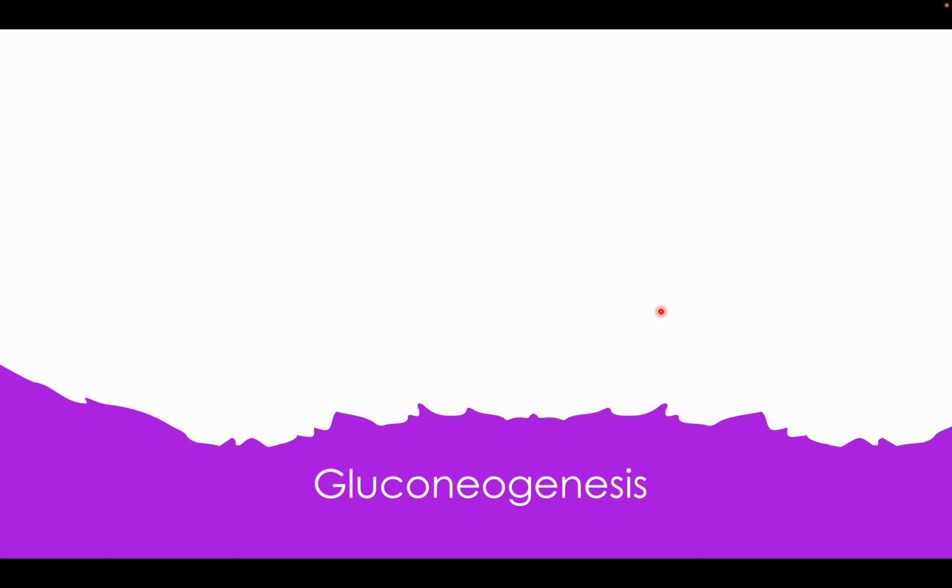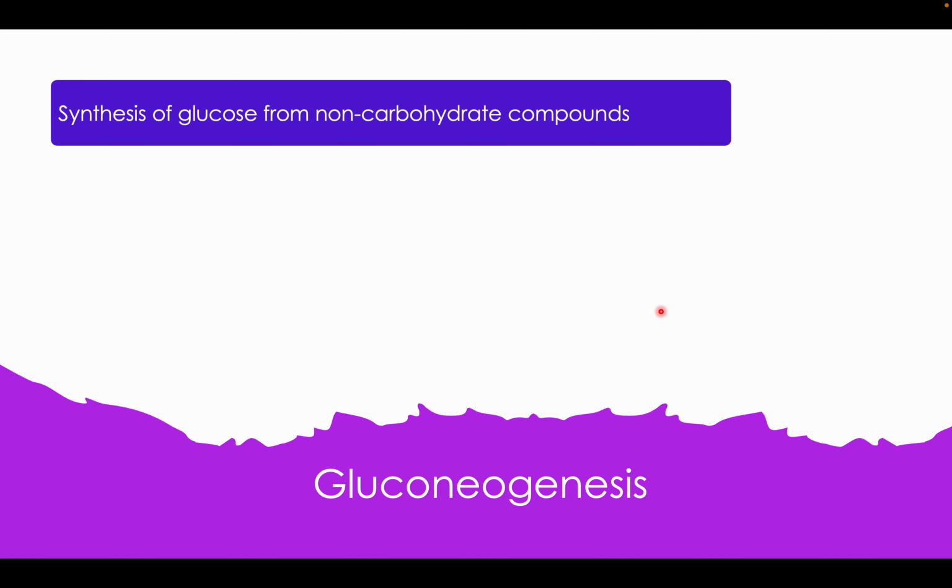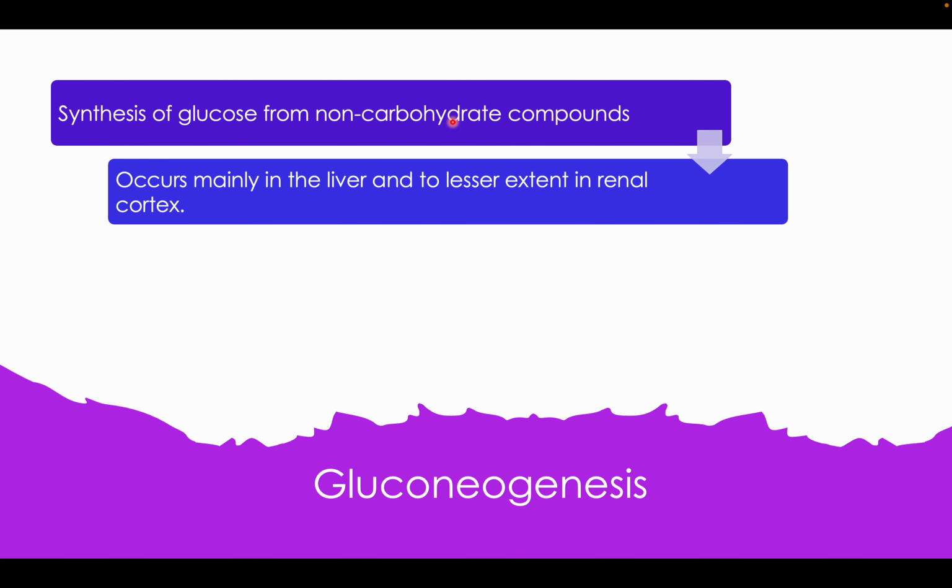So, what is gluconeogenesis? Gluconeogenesis is the synthesis of glucose from non-carbohydrate compounds. What are the non-carbohydrate compounds? Pyruvate, lactate, amino acids. This reaction occurs when there is a depletion of glucose, like during starvation. In that case, you need the non-carbohydrate compounds to be metabolized and form glucose, and it occurs mainly in the liver and to a lesser extent in the renal cortex.